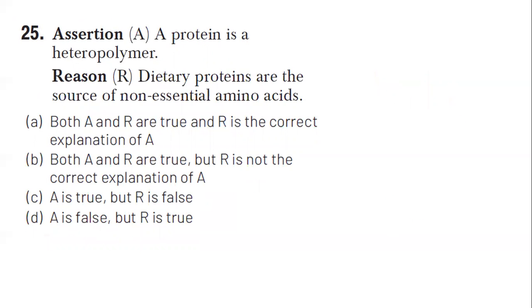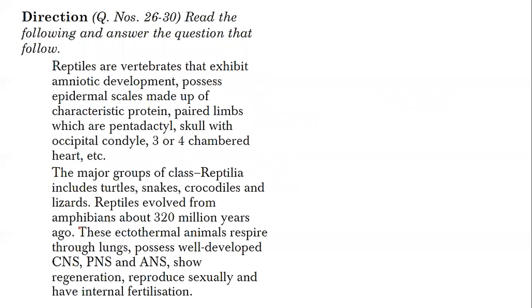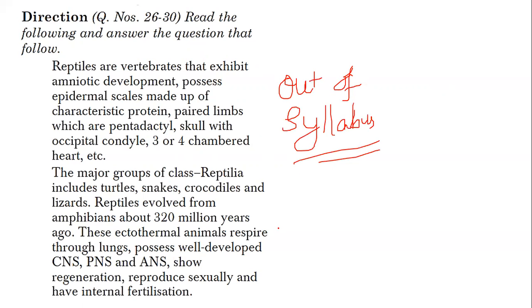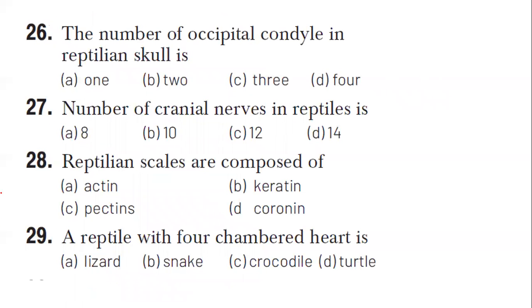Question number 25. A protein is a heteropolymer. Protein is a heteropolymer. It's correct. Dietary proteins are the source of non-essential amino acids. Wrong. So assertion is true, reason is false. Next is a question. So guys, I am advising you, this was an out of syllabus question except 2 questions. So we are not going to discuss that, but I'll mark out the answers without giving any lengthy explanation for those things.